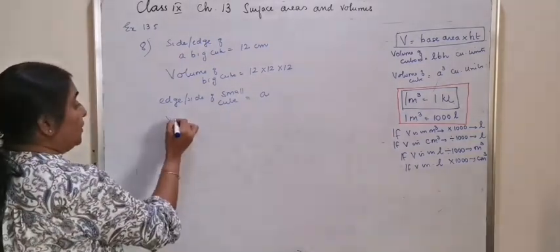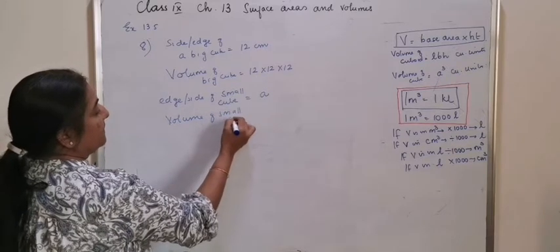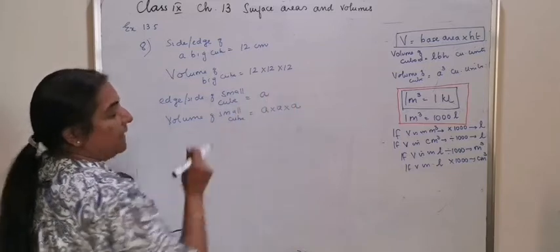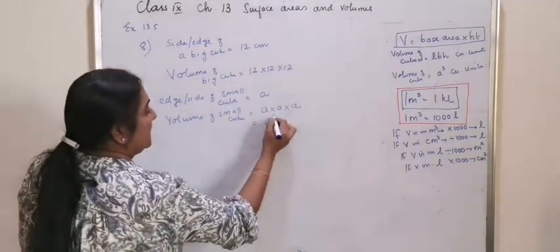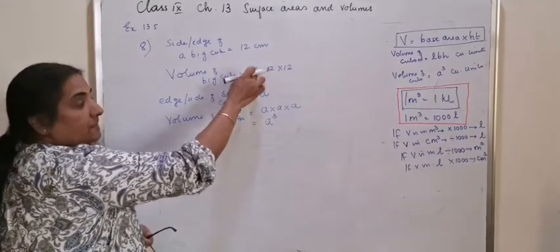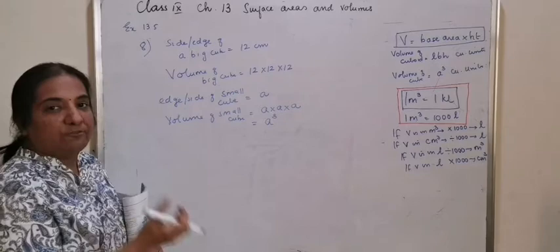So what is the volume of the small cube, which is equal to A into A into A, or it is the same as A cube. Now with this cube, with the same volume, 8 small cubes are formed.